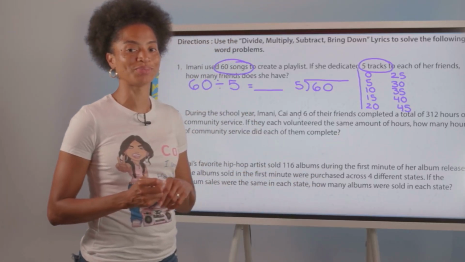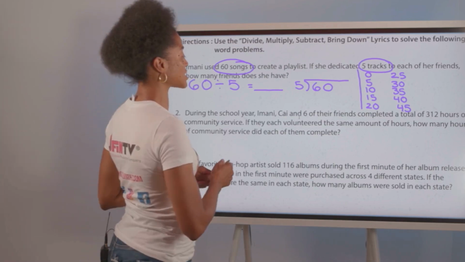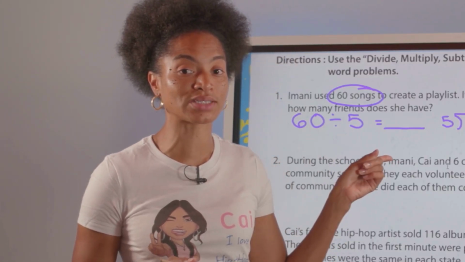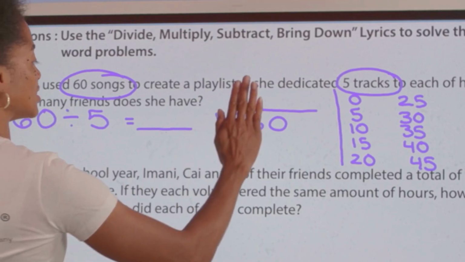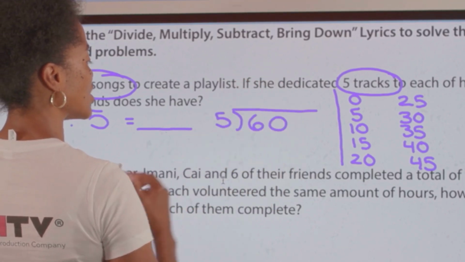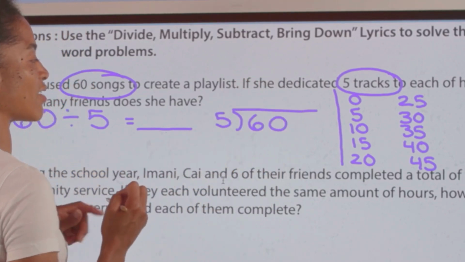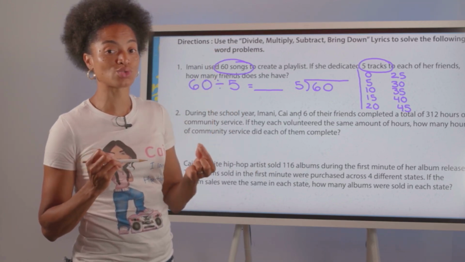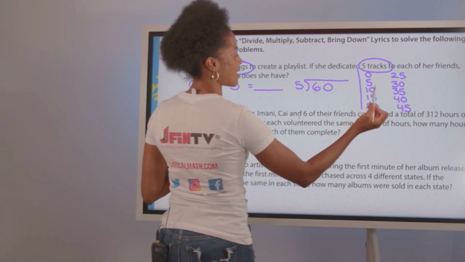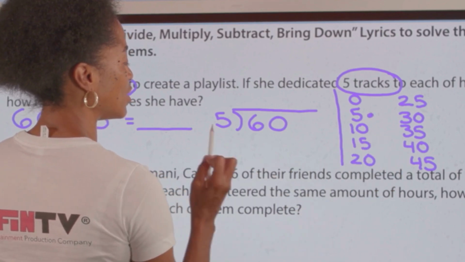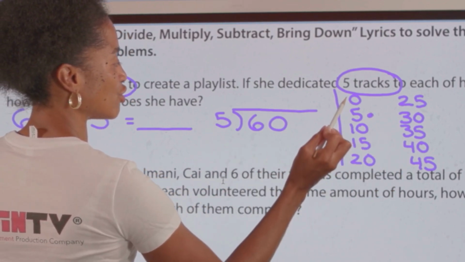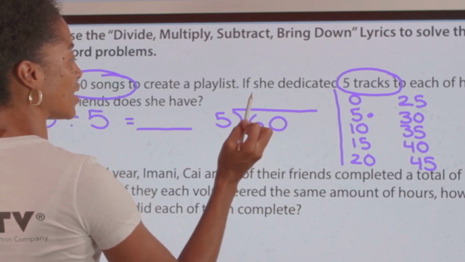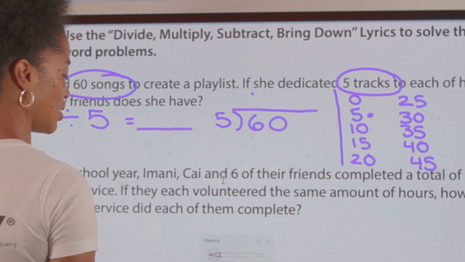We're ready to begin. Cover up the dividend. Slide over until we see a number bigger than 5. So I'm covering up 60. I slide over. Is 6 bigger than 5? Yes. So we're doing 6 divided by 5. How many groups of 5 can we get out of 6? Go down our list. Do not pass 6. We would stop right here. How many groups of 5 is that? 0 groups, 1 group. There we go. Divide. Put the number at the top. We're going to put 1 at the top.